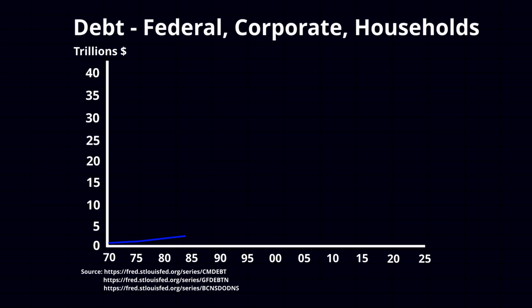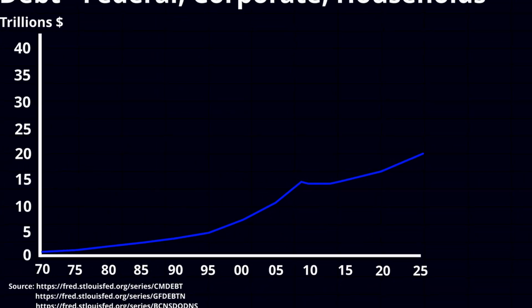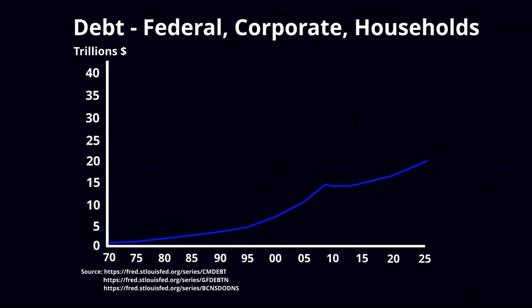Consumer debt is at an all-time high with $20 trillion, and as you can see, it was never that high in modern human history, not even in past recessions. This is a problem, as with higher debt, households have less disposable income to spend on goods and services due to high interest payments or debt repayments. And reduced consumer spending, which is a significant driver of the GDP, will slow the economic growth.